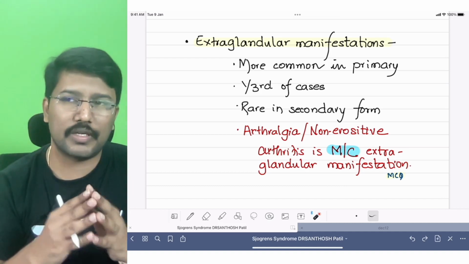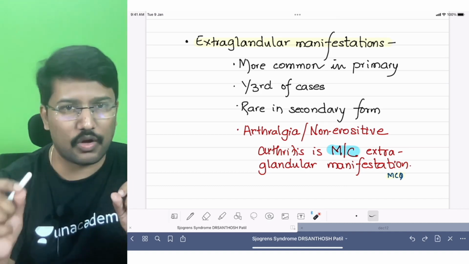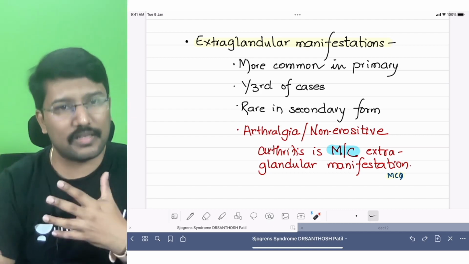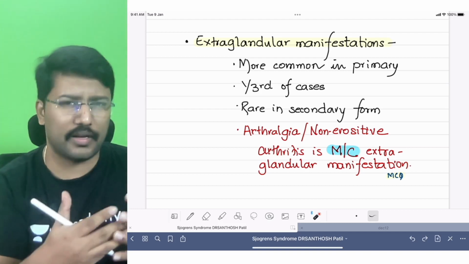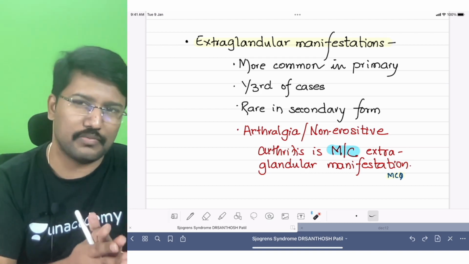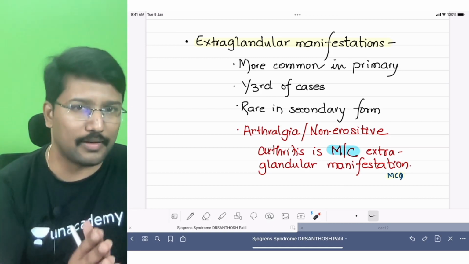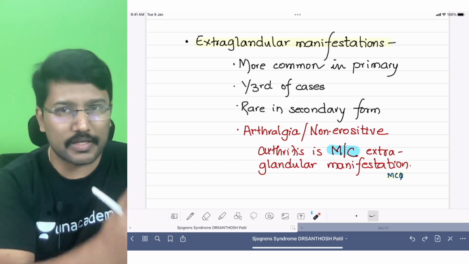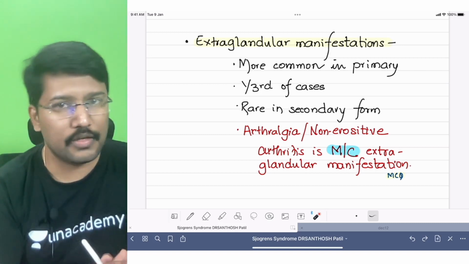For example, rheumatoid arthritis is the most common cause for secondary Sjogren syndrome. If they have extraglandular manifestations like pleuritis or pericarditis, we will attribute it to rheumatoid arthritis rather than Sjogren syndrome. So that is my take on this. That may be the real reason why there is a stronger association of extraglandular manifestations with primary Sjogren syndrome.